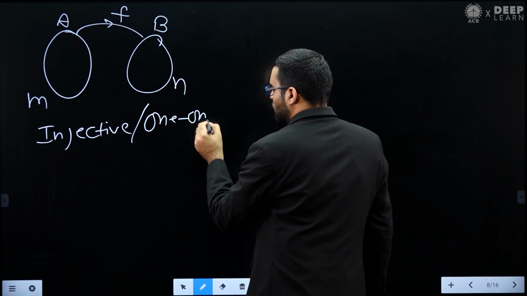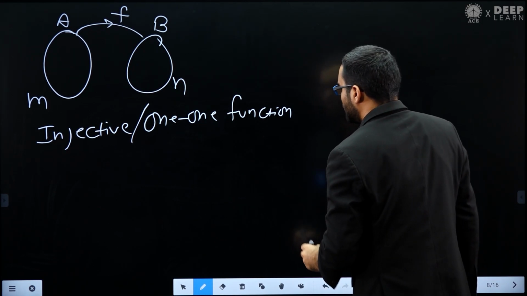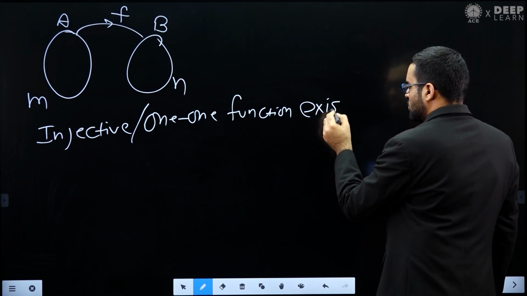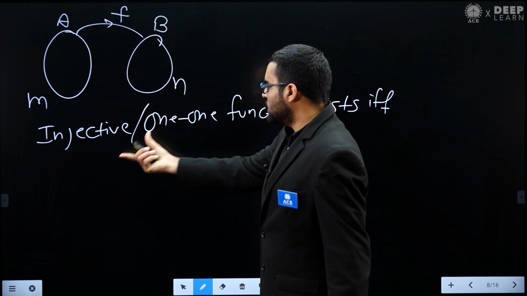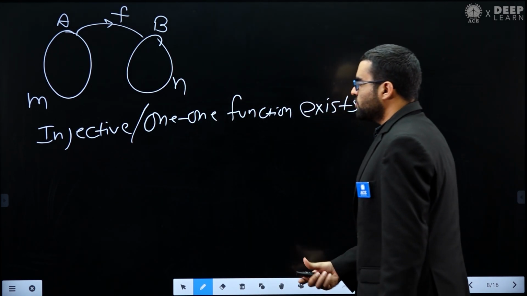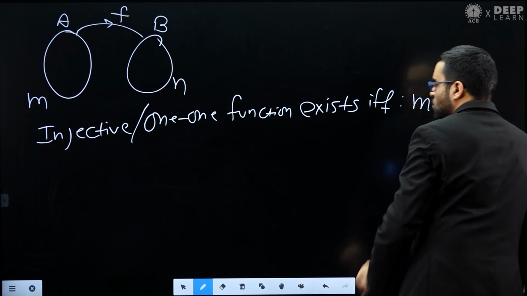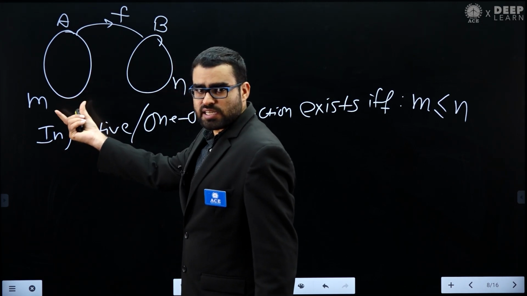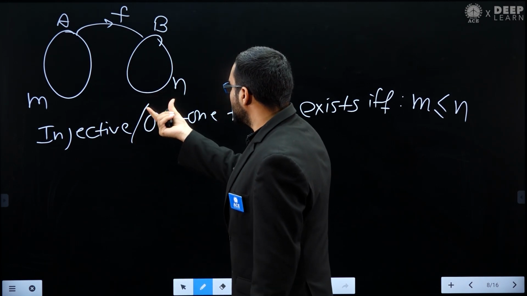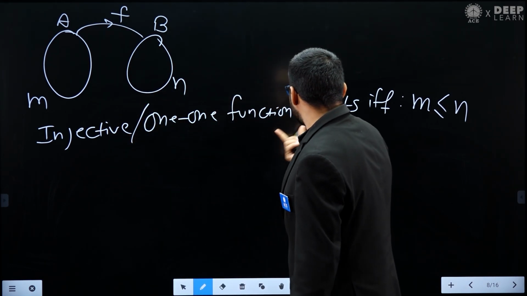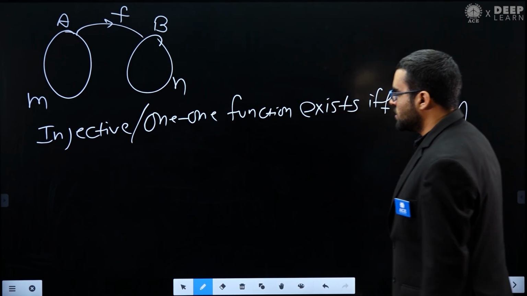A one-to-one function from set A to set B exists if and only if m is less than or equal to n. So when the number of elements in set A is less than or equal to the number of elements in set B, an injective function will be possible.